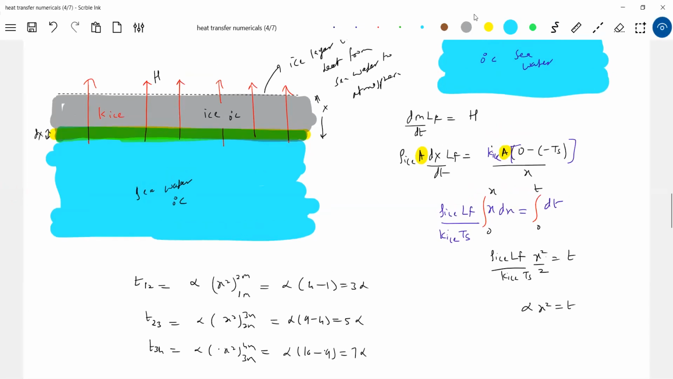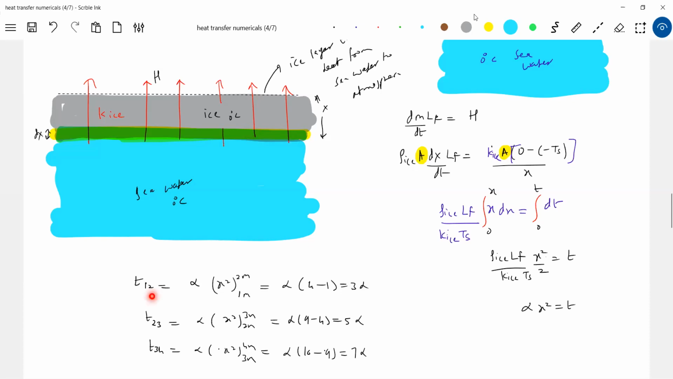Suppose, what is alpha? Alpha, say, is 1 month. Let's assume that. In the first 1 month, what will happen? It will take 1 month for the thickness of the ice layer to increase. Alpha is 1 month. So first it will take 1 month for the thickness of the ice layer to increase from 0 to 1 meter.